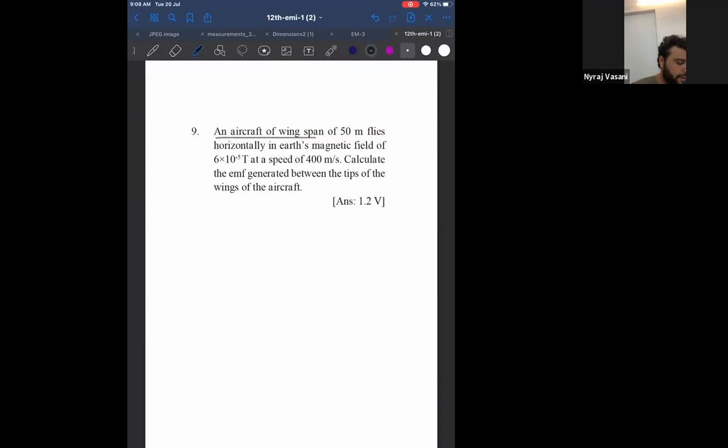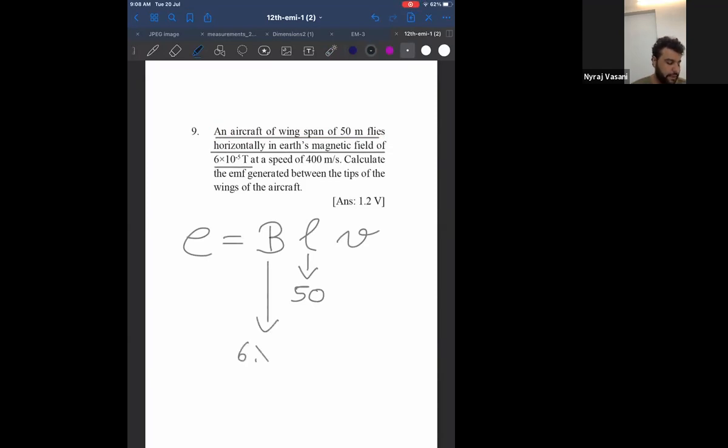An aircraft of wingspan 50 meter. Again, I'll write the formula E is equal to BLV. Therefore L is equal to 50 meter, flies horizontally in Earth's magnetic field of 6 into 10 power minus 5 Tesla at a speed of 400 meter per second.